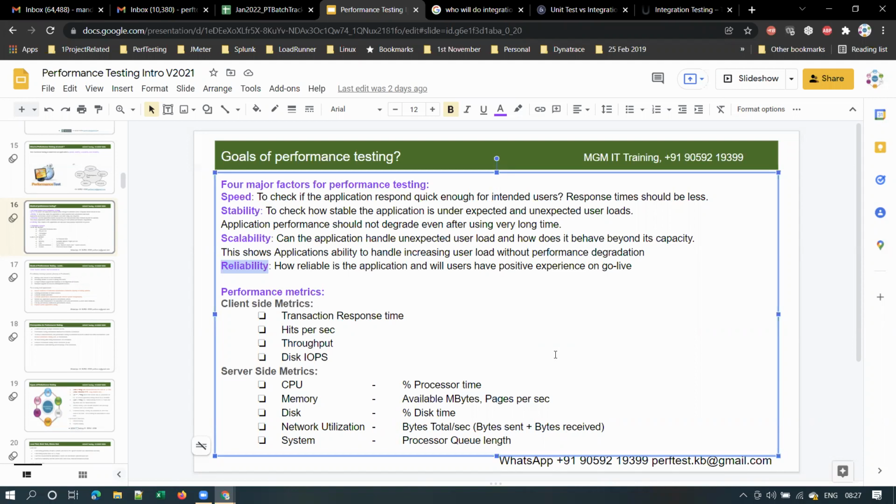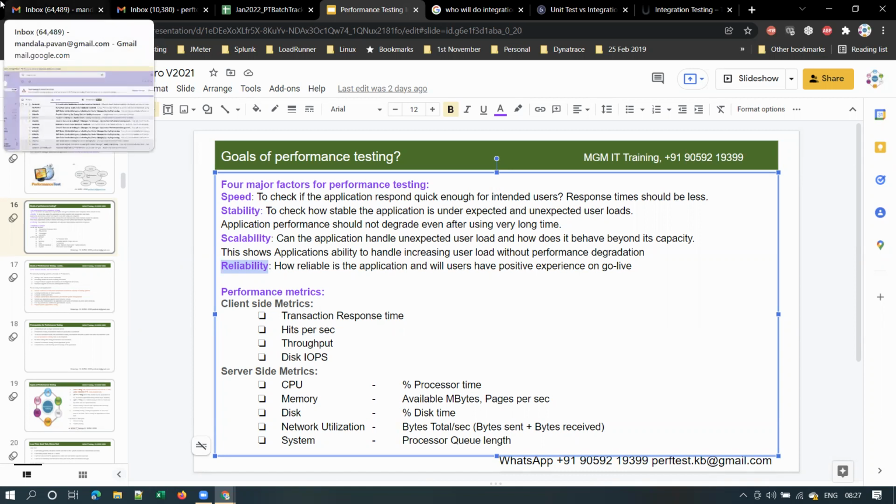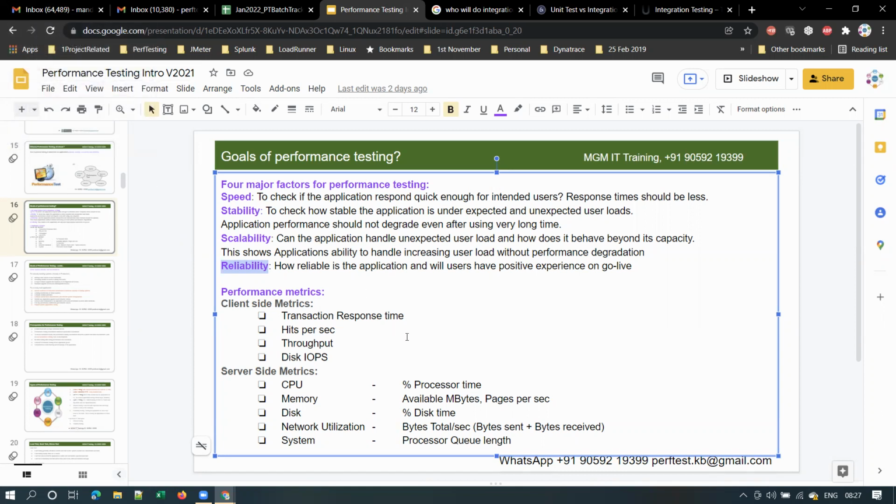Okay, so that is a user specific issue. Do we have anything to do with that issue? No, we will not have anything for that. If the user device configuration is less, we will not be bothered. The user knows that his system configuration is less, that's why response times are high.